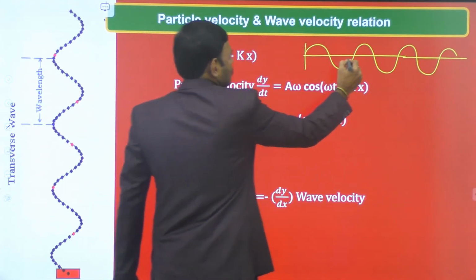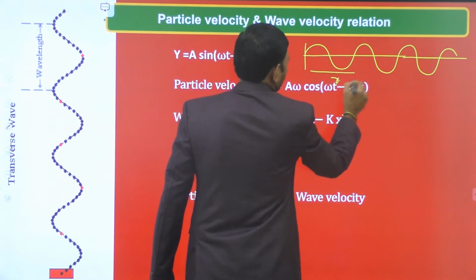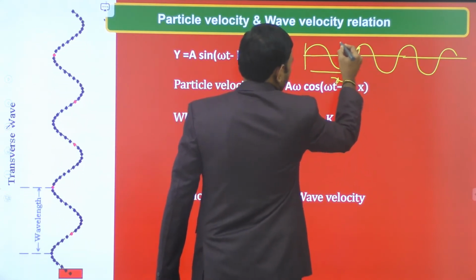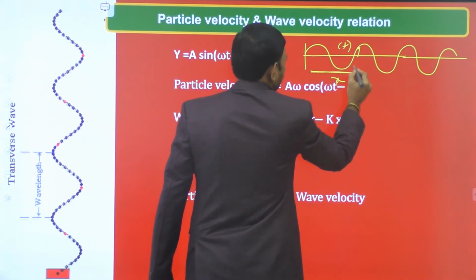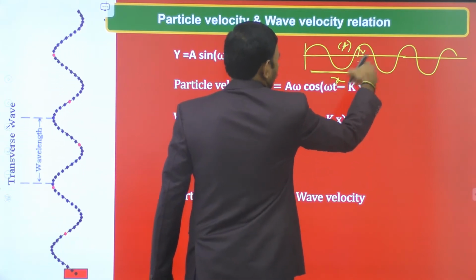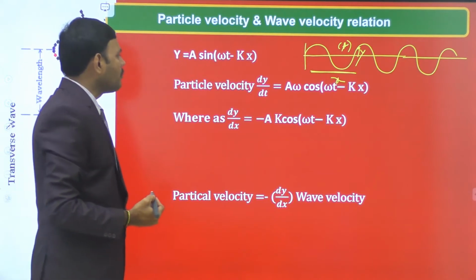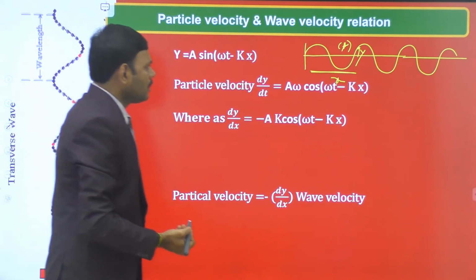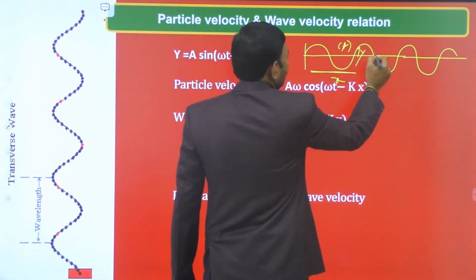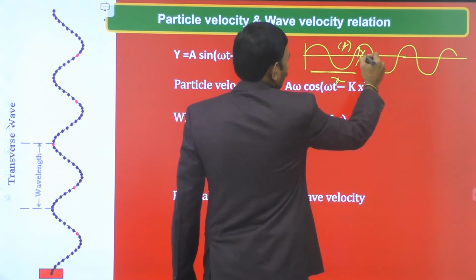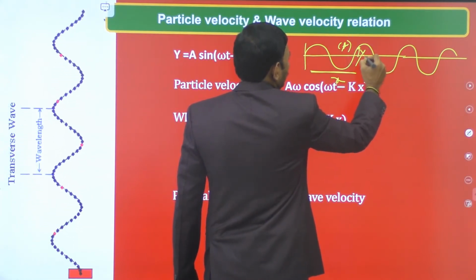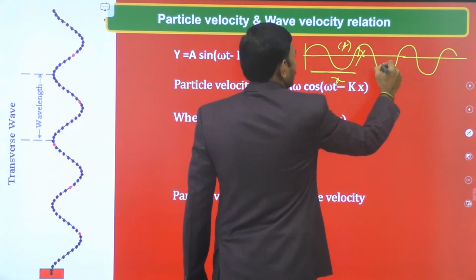While a travelling wave, consider a progressive wave travelling like this in positive x-axis, then displacement of any particle, suppose let this be the x value, at any instant of time t, at position x at time t, the displacement is y, that is given y of x comma t, a sin of omega t minus kx. Here the particle is vibrating to and fro. This particle is vibrating to and fro about its mean position, like this.